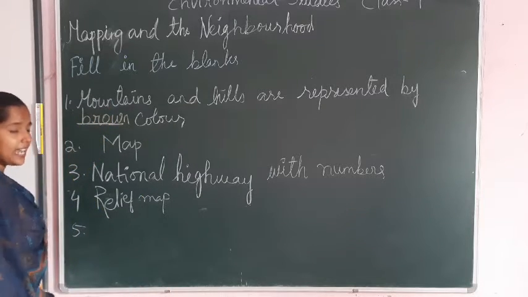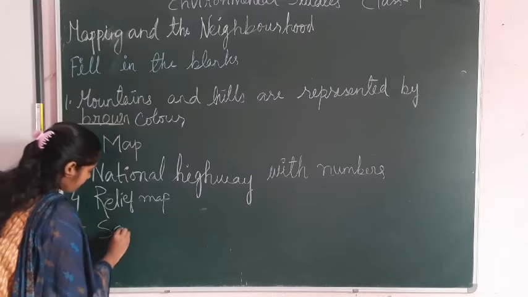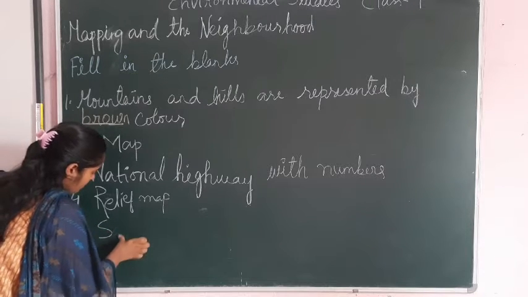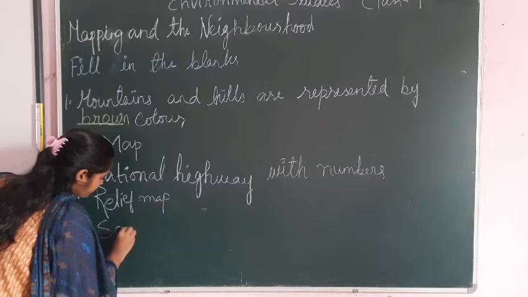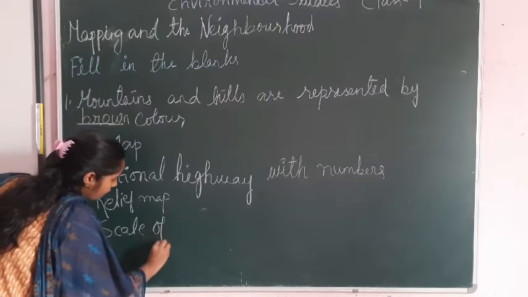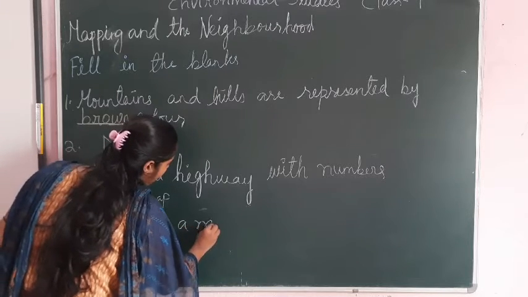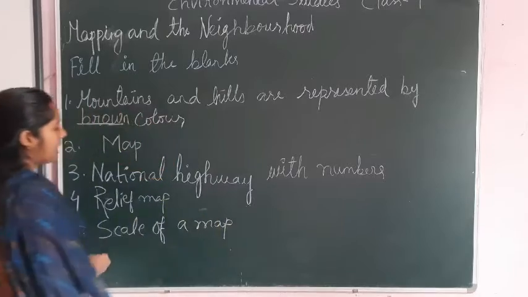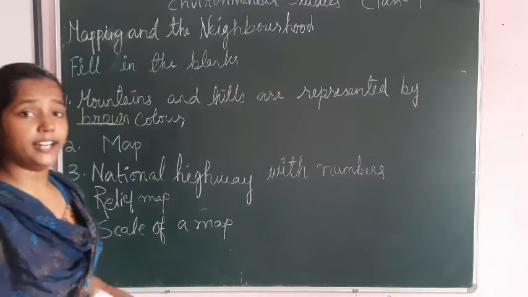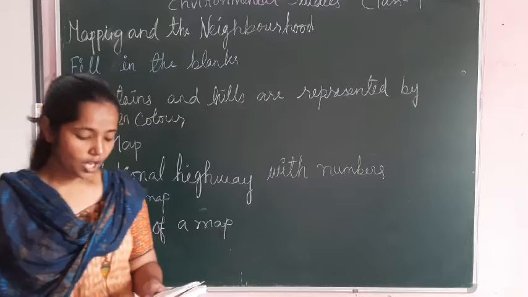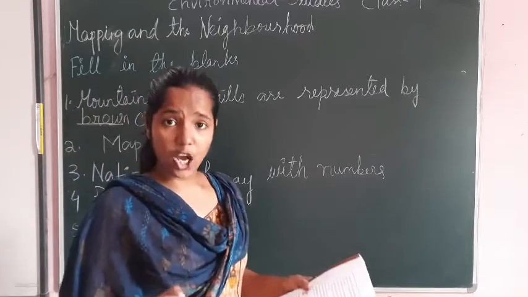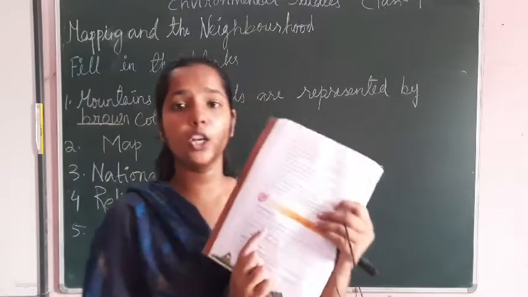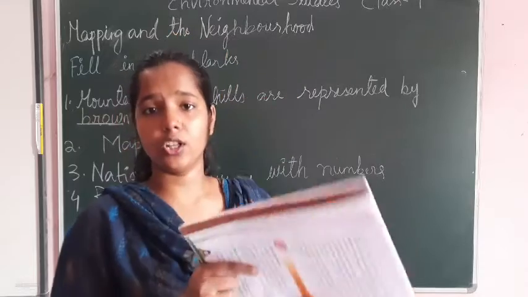What was that? Scale of a map. So with that we have completed our filling the blanks. But in your copy you have to write them with the questions, okay.